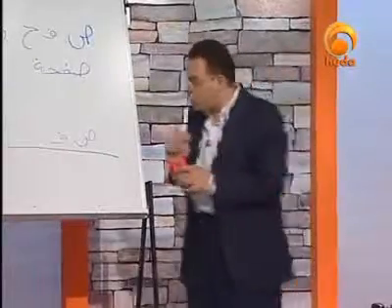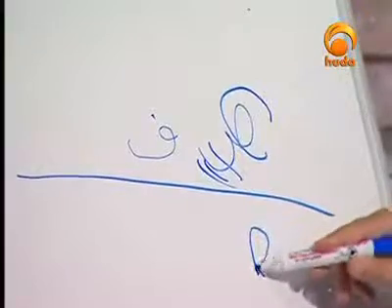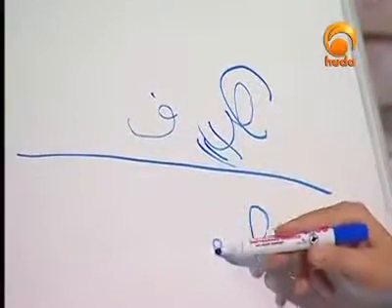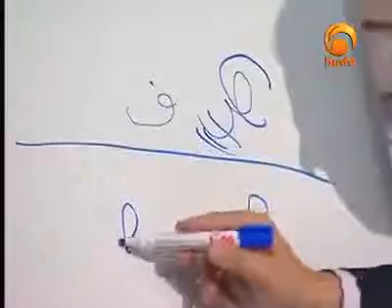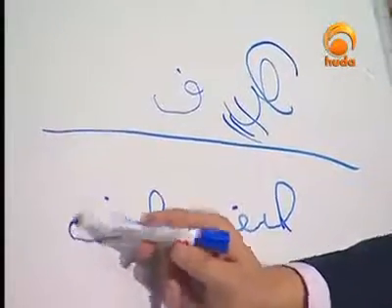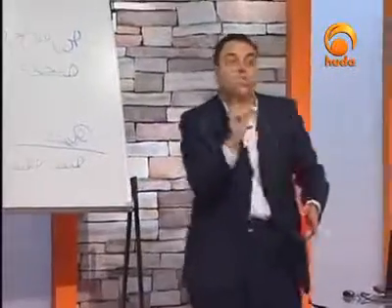The first thing I would do is to write the first part here of sa. I would remove the tail, so I would write that in this way. And then I write fa and make a hook at the end of fa. So please, don't write fa here in this way, for example. Don't write that. That's wrong. You should make a kind of very small hook here. Can you see that? This is for fa when it comes in final position, which is connected.